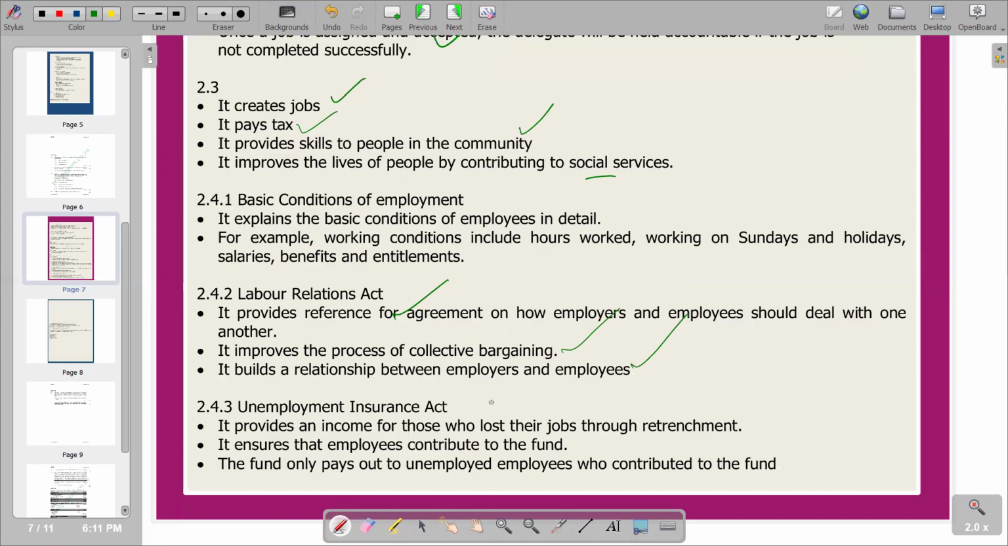Then the next one, we've got the Unemployment Insurance Act. It provides an income for those who lost their jobs through retrenchment, and it ensures that employees contribute to the fund. The fund only pays out to unemployed employees who contributed to the Insurance Act.